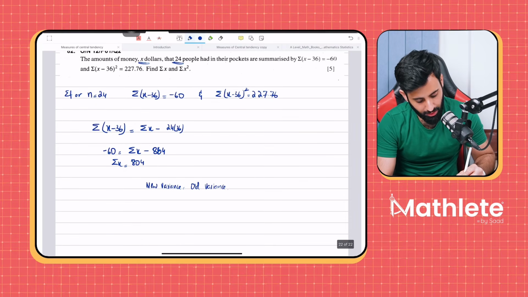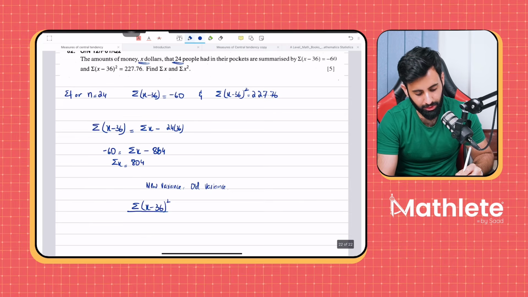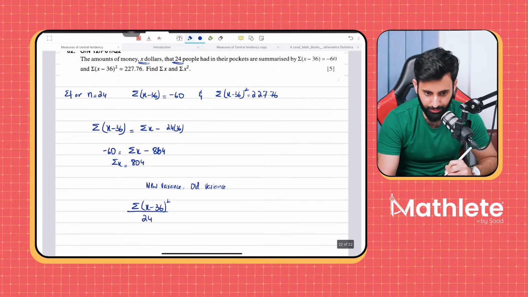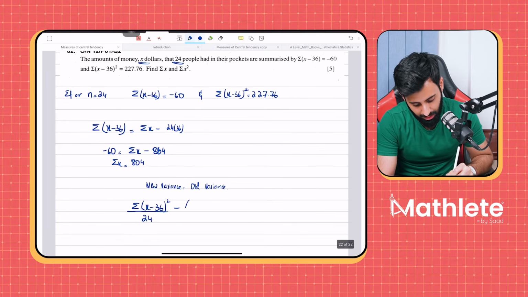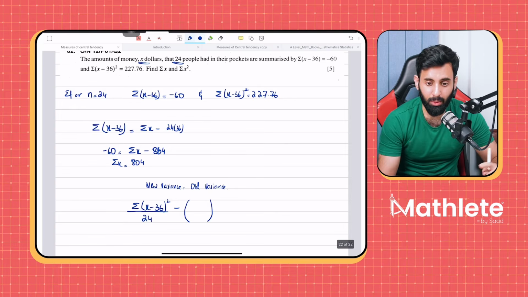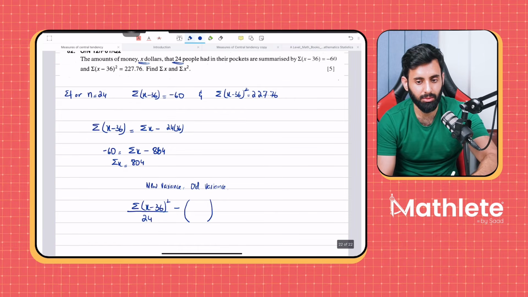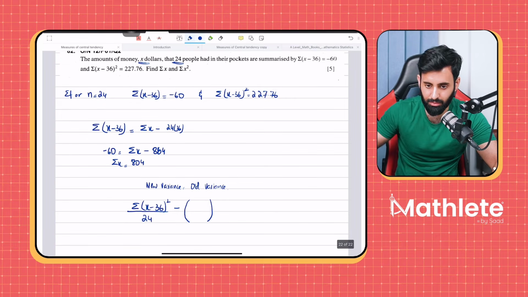For the new variance, I will use the sum of the square of all the values after 36 has been deducted, divided by the total number of values, which is 24, minus the new mean. How will I calculate the new mean? Question for you guys. How will I calculate the new mean?